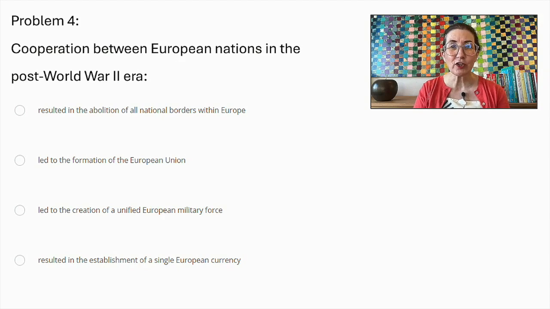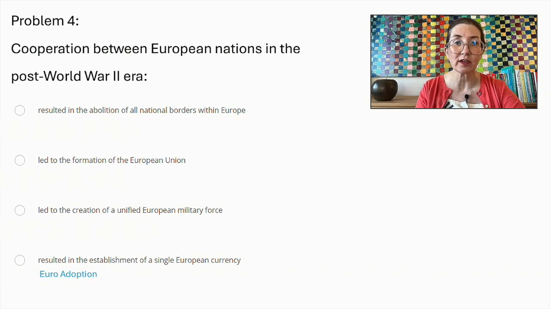The creation of a unified European military force was proposed and discussed, but it never materialized due to varying national interests and priorities within the member states. The establishment of a single European currency, the euro, was a significant achievement, but it did not encompass all European nations, with some countries choosing to retain their own currencies.